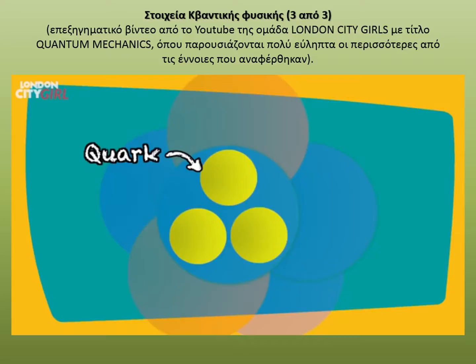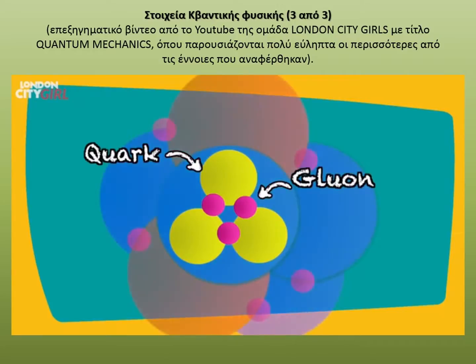Quarks are held together by gluons. Gluons are also particles, but they are different from the quarks. They are the particles that produce the strong force that holds the quarks together. Gluons are also behind the strong force which holds the protons and neutrons together within the nuclei of the atom. Gluons do this by mediating the strong force between the quarks or between the protons and the neutrons, as the case may be.